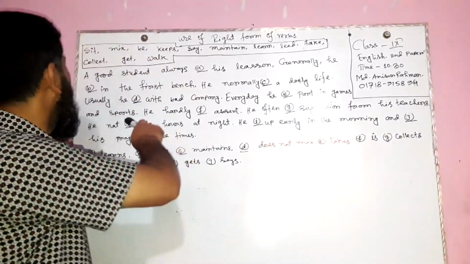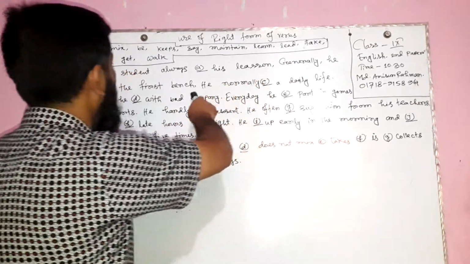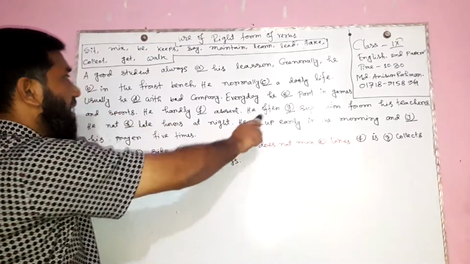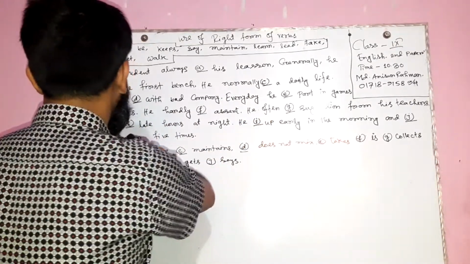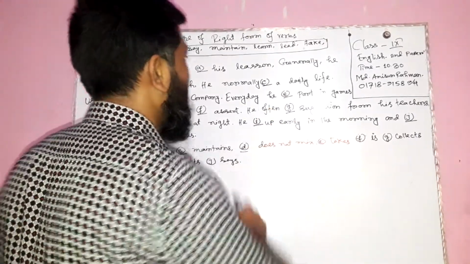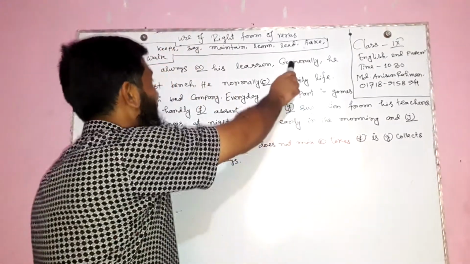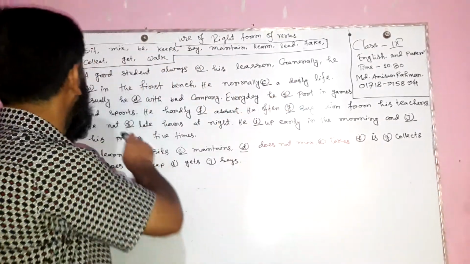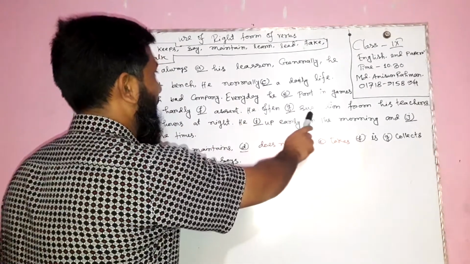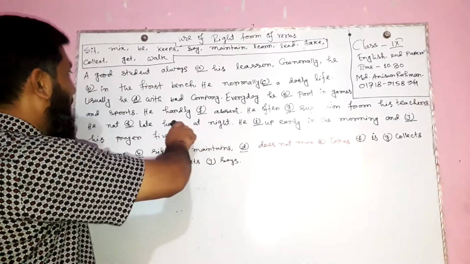Firstly, in the passage we can observe generally, normally, usually, often, several adverbs which indicate present indefinite tense. Generally indicates present indefinite tense, usually indicates present indefinite tense, every day, daily and hardly.